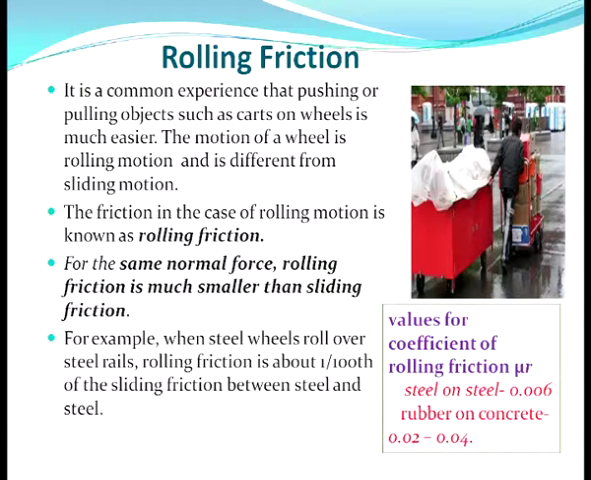For example, when steel wheels roll over steel rails, rolling friction is about 1/100th of the sliding friction between steel and steel. The typical values of coefficient of rolling friction mu r for steel on steel is 0.006, for rubber on concrete is 0.02 to 0.04. So you can see the coefficient of friction for rolling friction is very less.